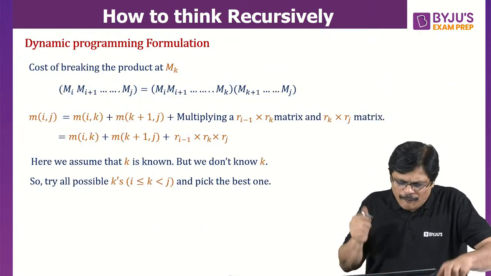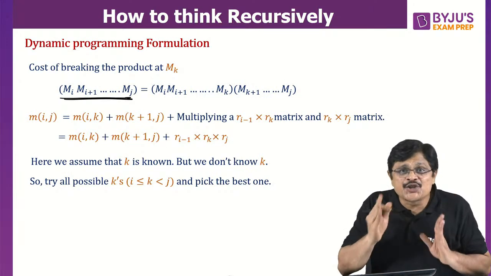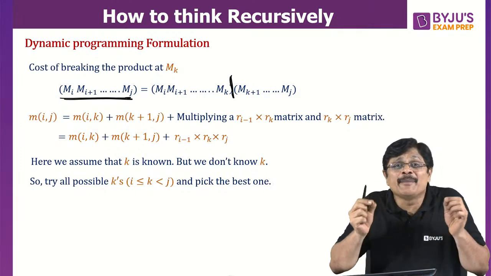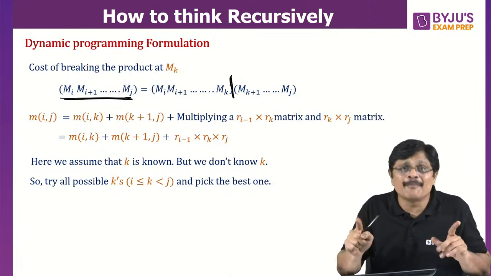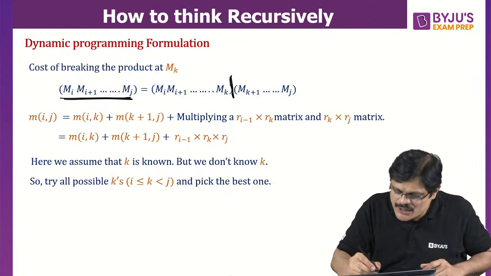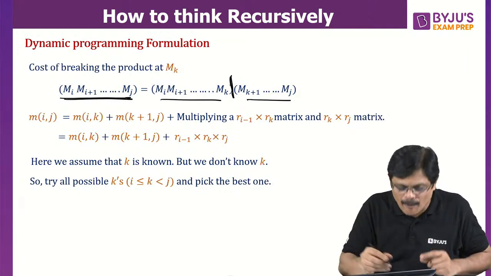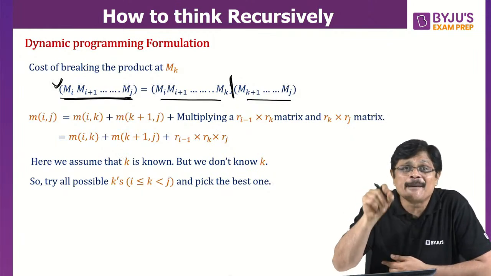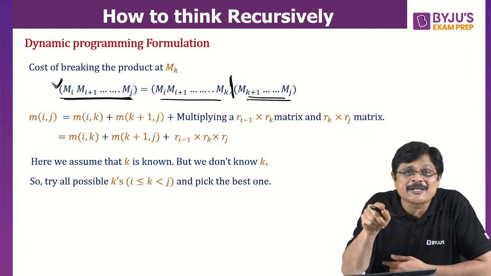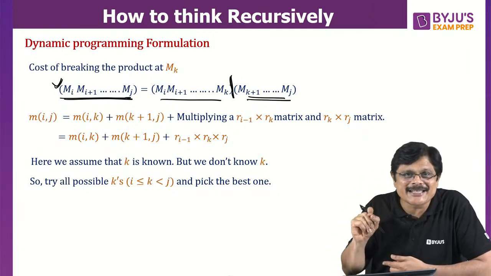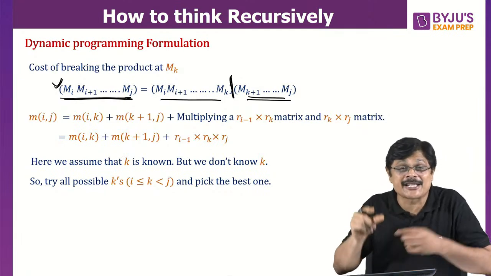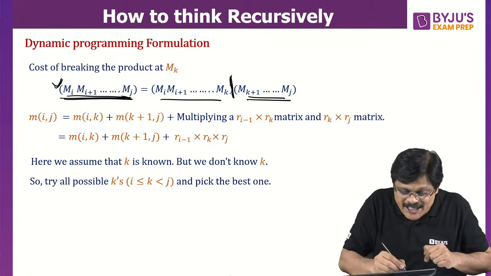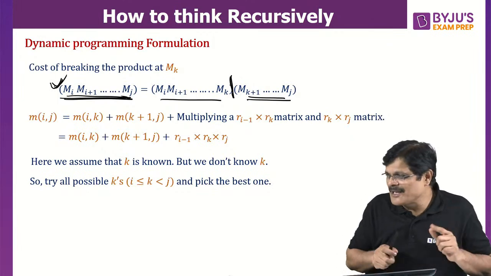So, if you want to find this product Mi to Mj, assume that you know K, where to cut. And if you cut at this K, you assume that you are going to get the minimum number of multiplications. We do not know K, but assume that we know K. Am I clear? So this subproblem multiplied by this subproblem will give you the minimum number of scalar multiplications for this problem, because this subproblem is solved for the minimum number of scalar multiplications, and this subproblem is also solved for the minimum number of scalar multiplications. And if these two subproblems are multiplied together, then you are going to get the minimum number of scalar multiplications for the original problem. Am I clear?